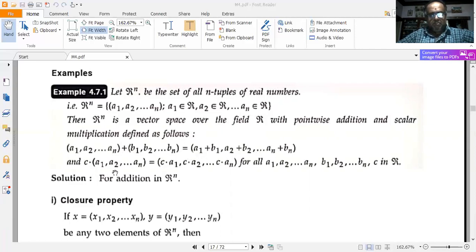and c into (a1, a2, etc. up till an) is equal to (ca1, ca2, etc. up till can), for all (a1, a2, etc. up till an), (b1, b2, etc. up till bn), and c belonging to R.